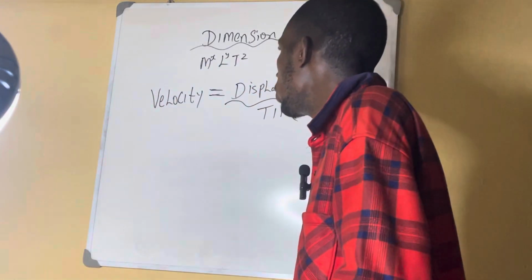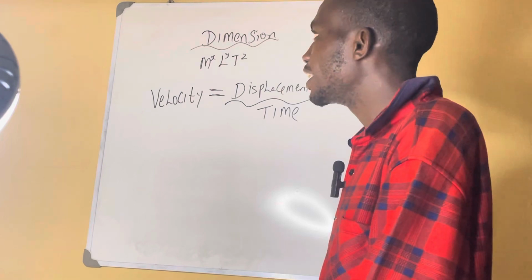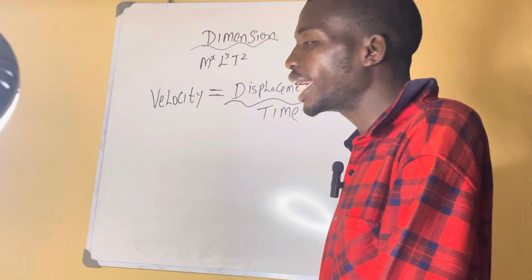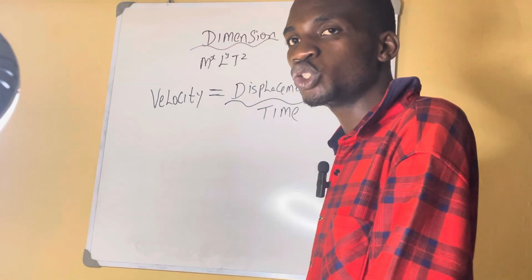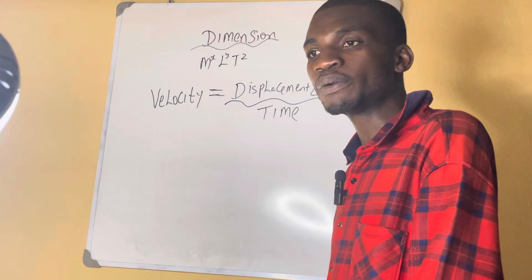So now look at the board. They told you to express this in terms of x, y, and z. You understand that M has power x, L has power y, and T has power z. Make sure you arrange it according to mass, length, and time. You understand?